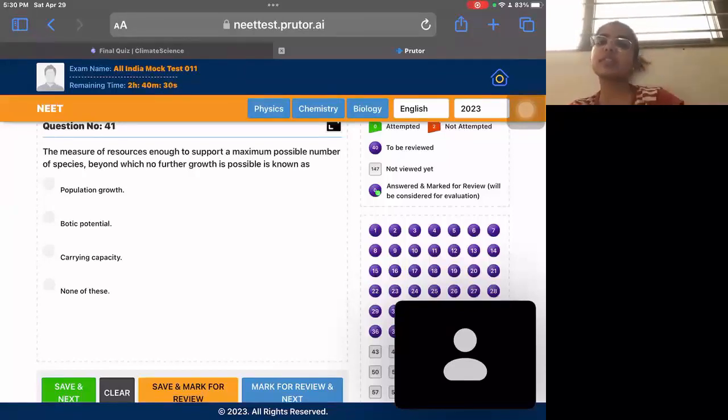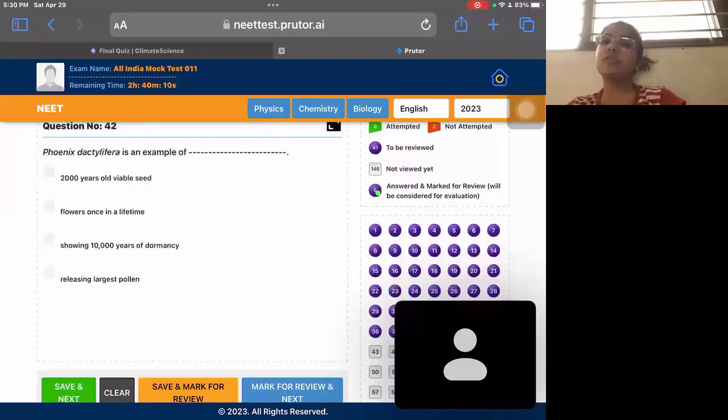So the resources are available in nature in such an amount that beyond a certain number of species, there won't be any group to control the population. That is basically known as carrying capacity. This is also not given in NCERT, and you need to read it from your supplementary material.